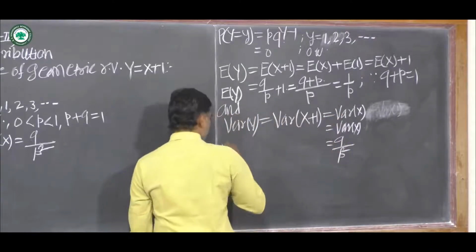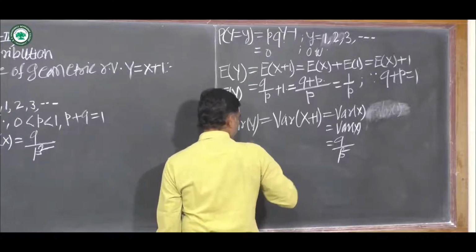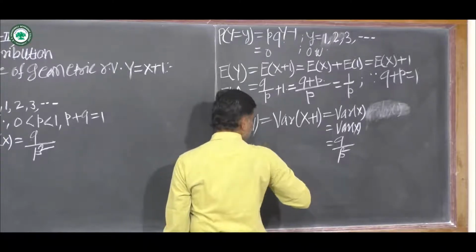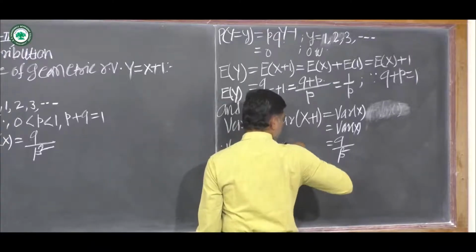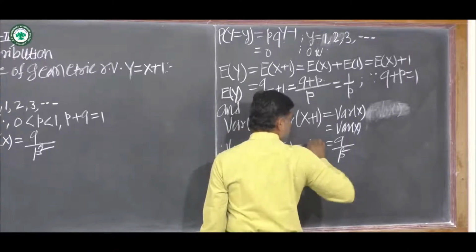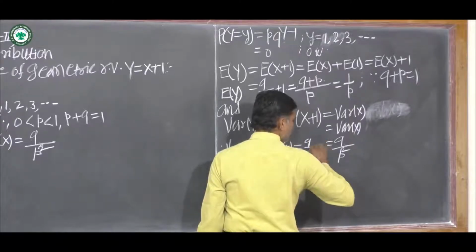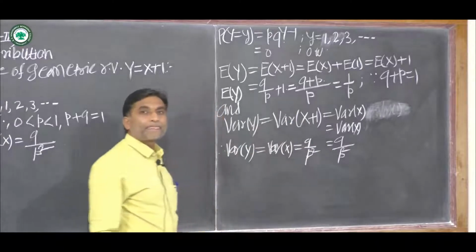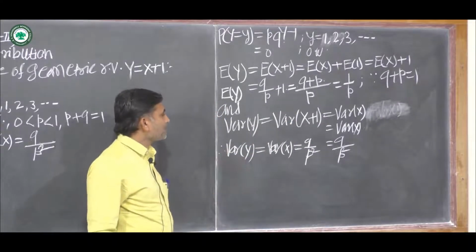Therefore the variance of random variable Y is equal to the variance of random variable X, which is equal to q upon p square. This is the variance of random variable Y.